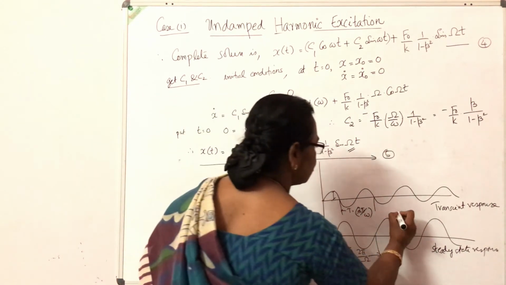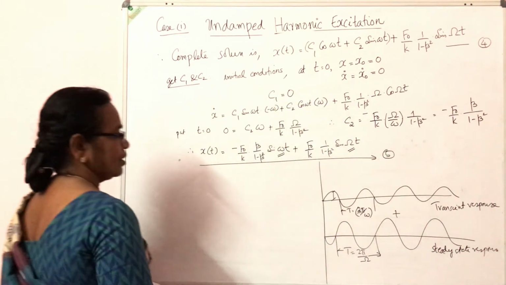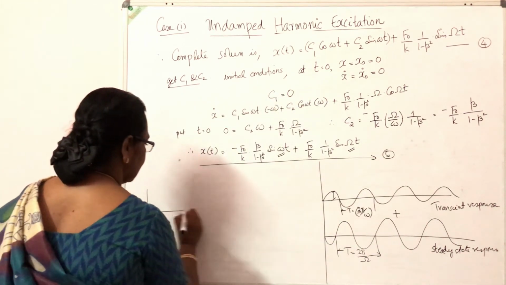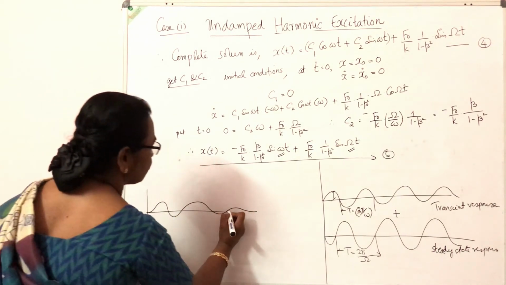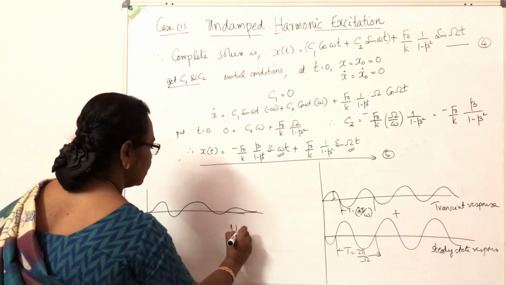When we add these two together, the total response will be a totally non-harmonic function.